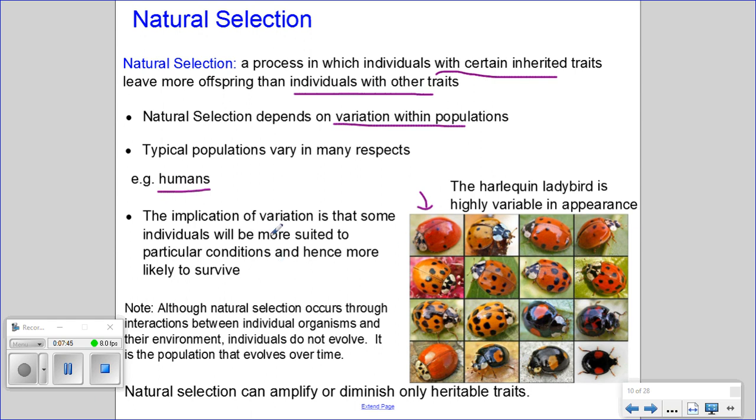And the implication of variation is that some individuals will be more suited to particular conditions and hence more likely to survive. It is important to note that although natural selection occurs through interactions between individual organisms and their environment, individuals do not evolve. It is the population that evolves over time. What natural selection does is that it can amplify or diminish only these heritable traits.